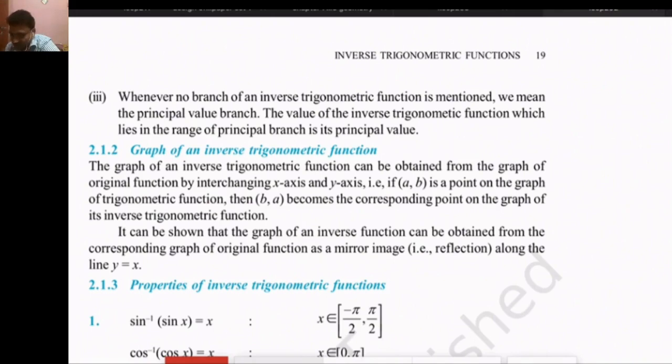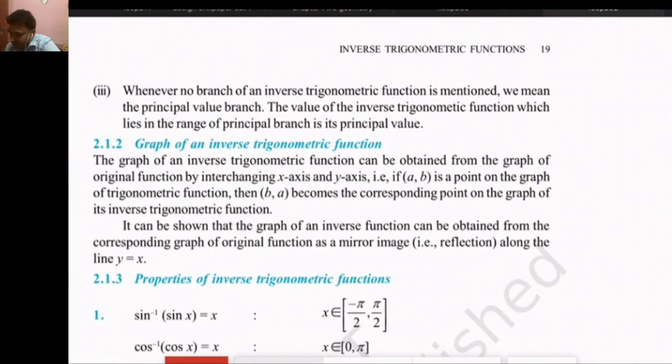And this is also written as the graph of an inverse trigonometric function. The graph of an inverse trigonometric function can be obtained from the graph of the original function by interchanging the x-axis and y-axis. If (a, b) is a point on the graph of a trigonometric function, then (b, a) becomes the corresponding point on the graph of its inverse trigonometric function.